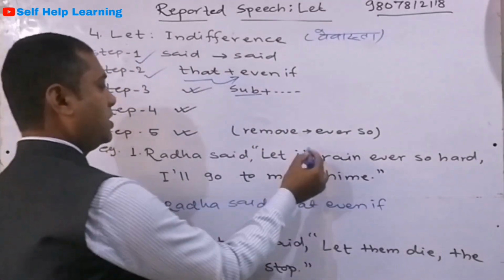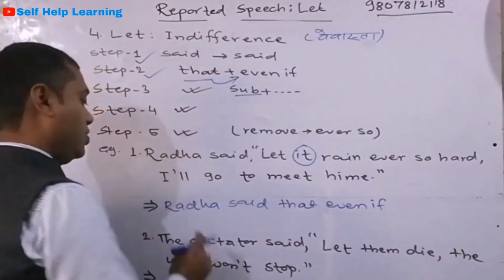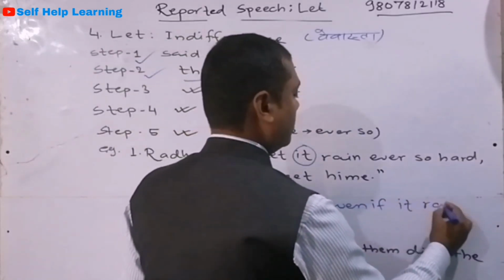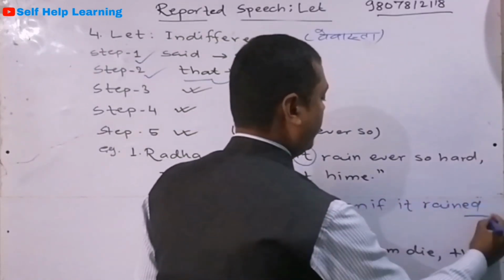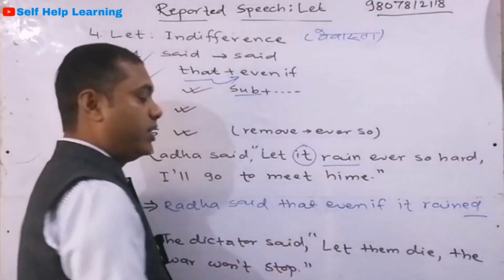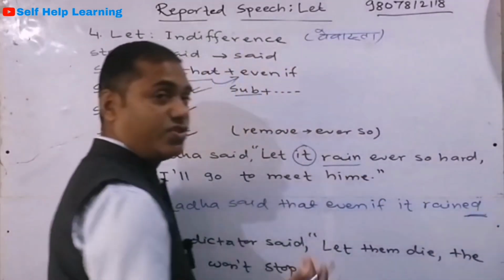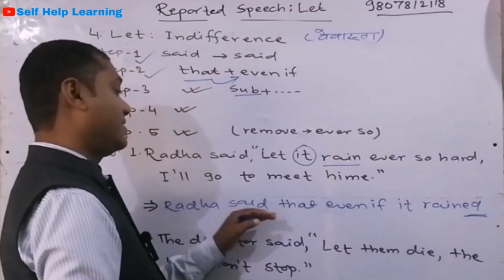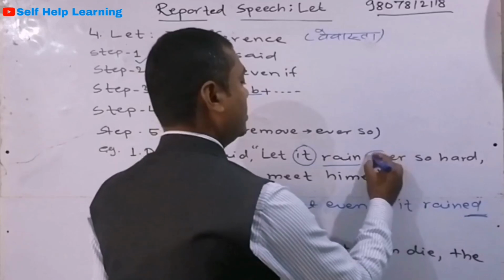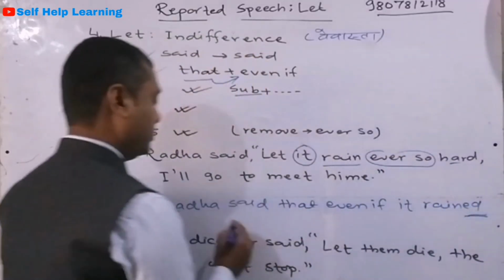So what is the subject? It. So Radha said that even if it rained. Rain is verb 1, it becomes verb 2, the tense is changed. So Radha said that even if it rained, ever so is removed, hard.